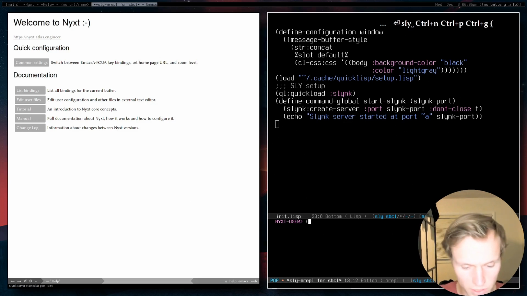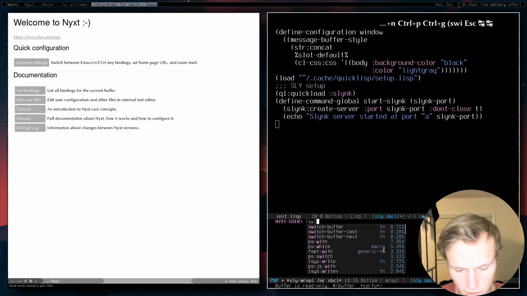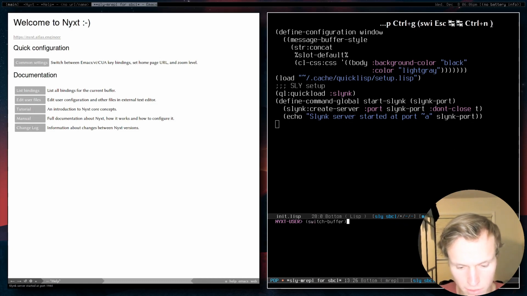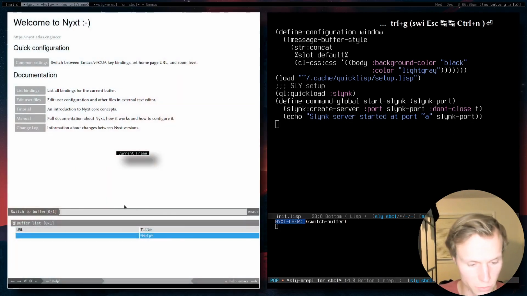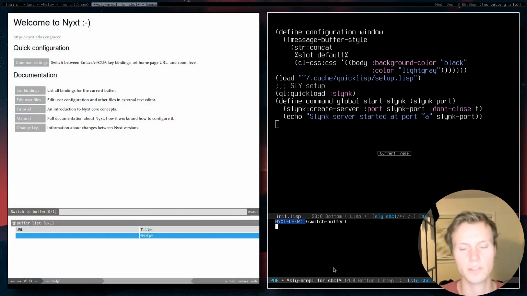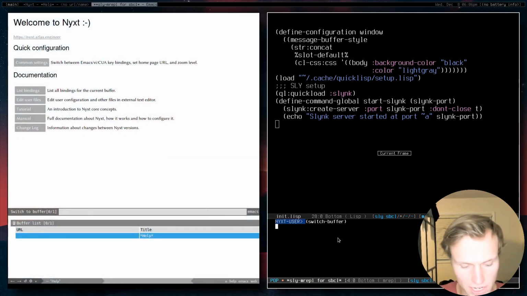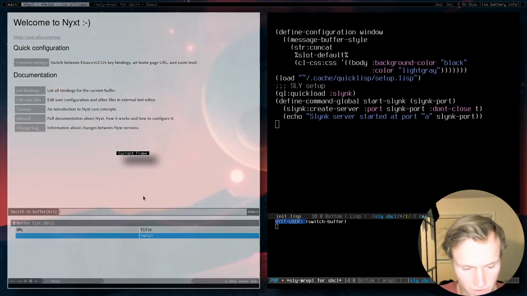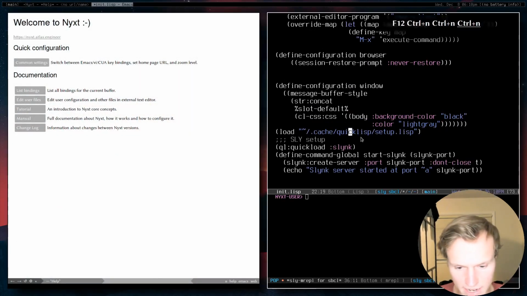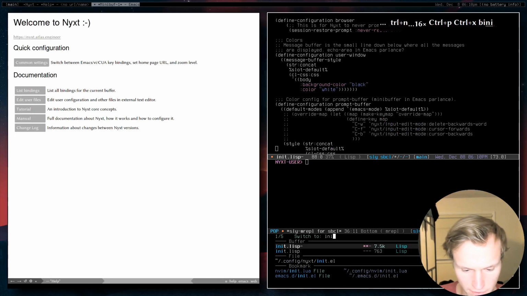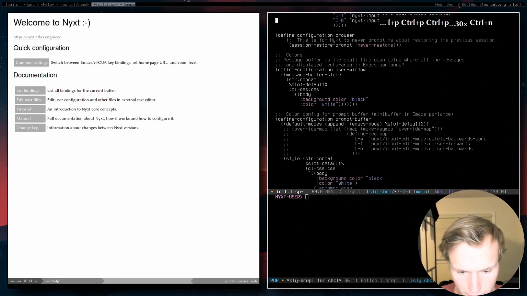Now something really cool is we can get some interactive stuff. So let's do switch buffer. Let's go ahead and just run that. And we can actually switch the buffer in here. All right. And so it gives you a much more interactive way to handle things. So you can interact directly with Nyxt from here. So now we can go ahead and mess with some of this. So let's take something from my personal configuration.